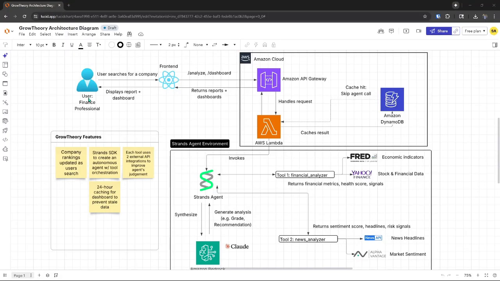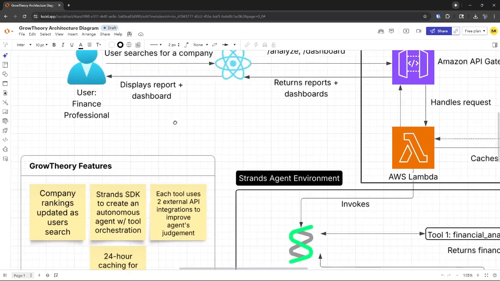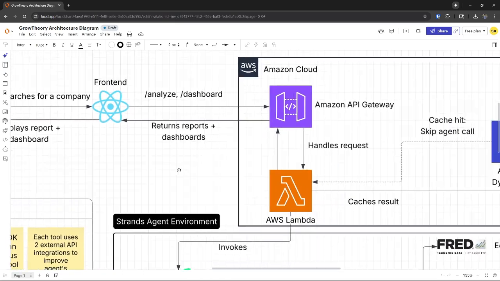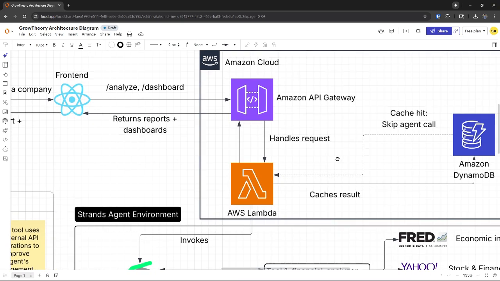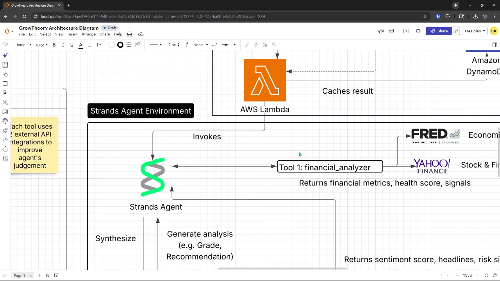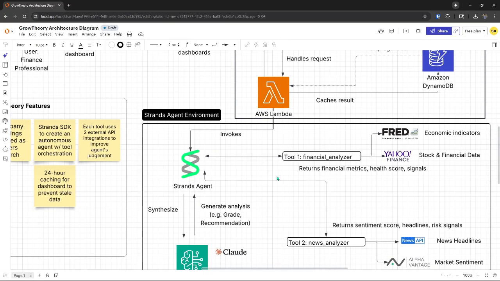So let's go over the flow of the application architecturally. The first thing that's going to happen is that a user is going to search for a company, and then this search will hit our analyze endpoint on API Gateway. If this company's report is over a day old, or it just isn't in our database, then there's going to be no cache hit. And so our Lambda will invoke the Strands agent directly. Once we invoke the Strands agent, it has two tools to act autonomously.